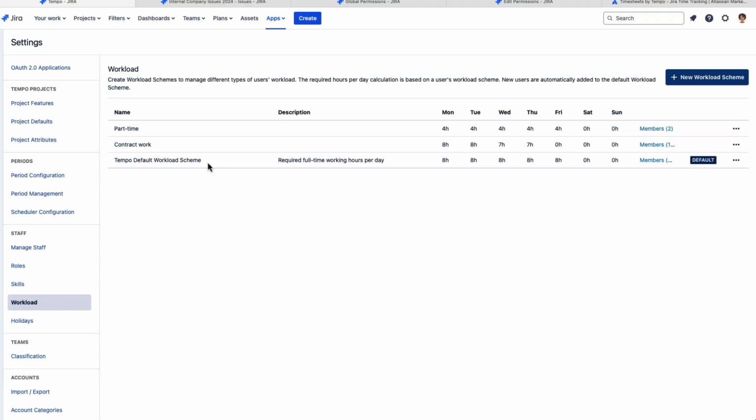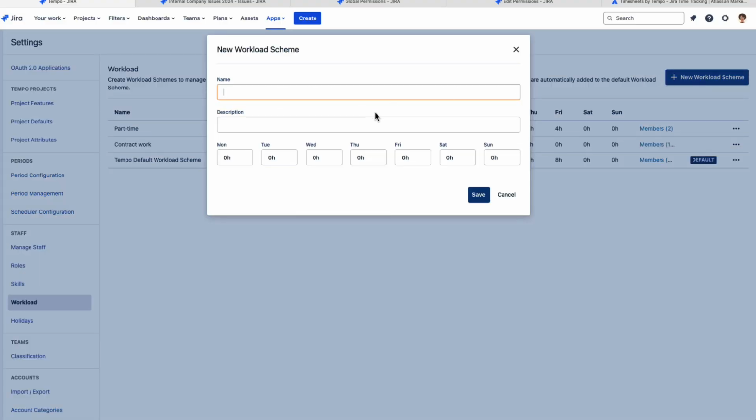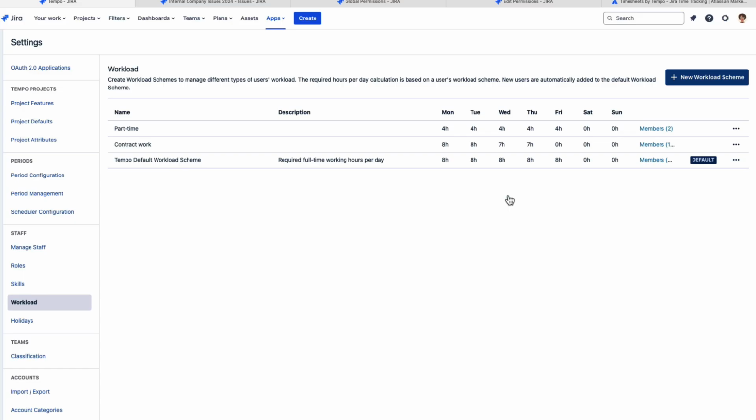And here we have the Tempo default workload scheme, 8 hours a day, 5 days a week, which is a typical 40-hour week for a lot of companies or countries. It's set as default, but if you want, you can edit it, like say maybe 7 hours a day. Or you can create a new workload scheme, set it up with the hours that you want here, and then make that the default. Or even create extra different types of workload schemes, like for part-time or contract work here. So the important thing is that you assign the right members to it.